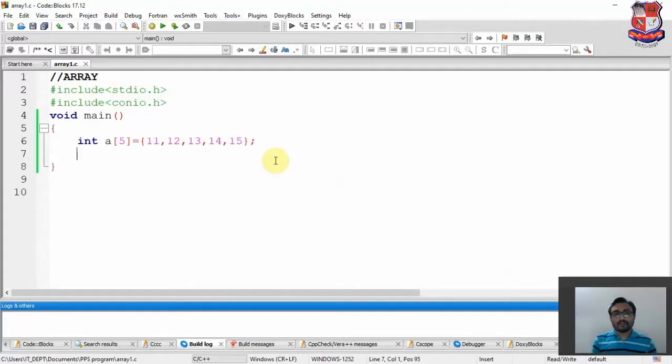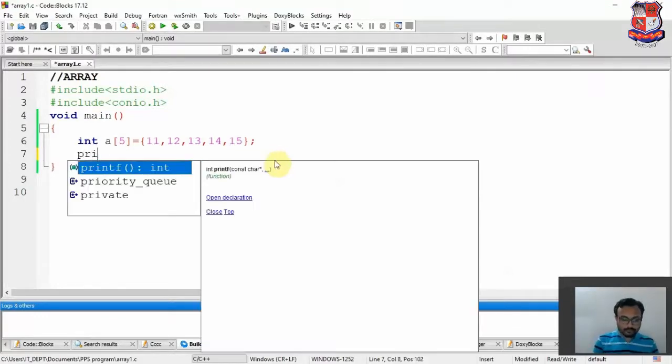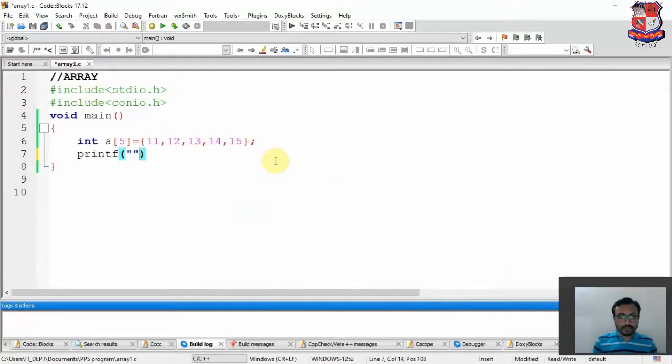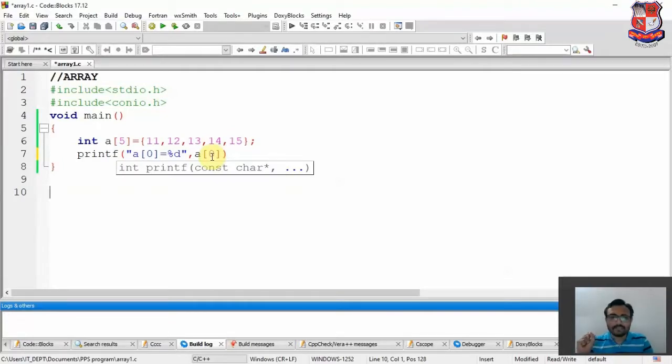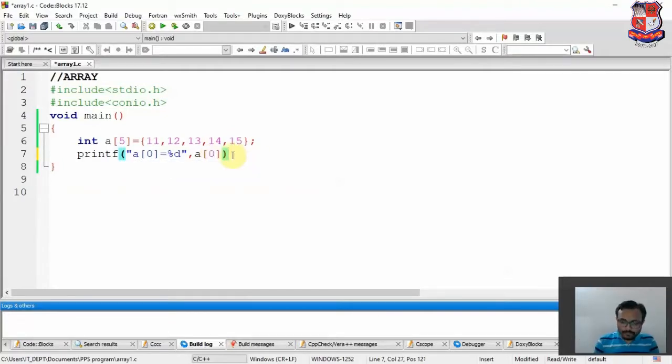Now suppose we want to fetch the array and print all the elements on the screen. We'll call the printf function, and since it is an integer type array, we'll write the percentage %d, and I will write a of 0 with the index number. This represents the 0 index number. This will identify the value at the 0 index, meaning the position of index number 0, whatever element is there will be called, and it will be printed on the screen.